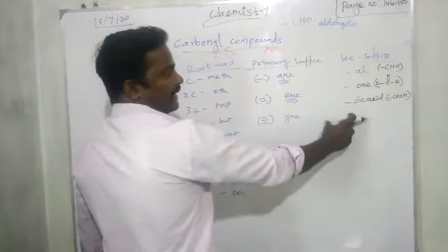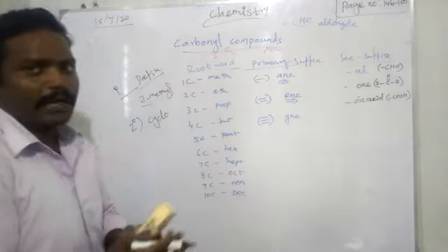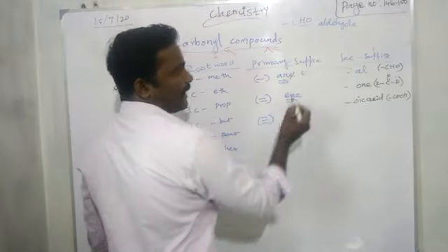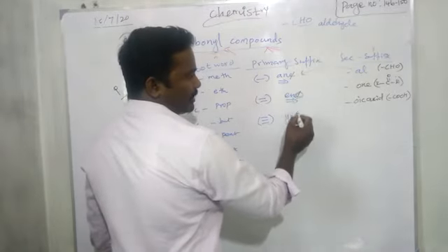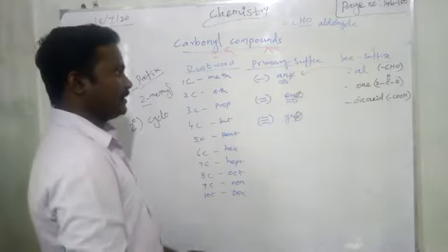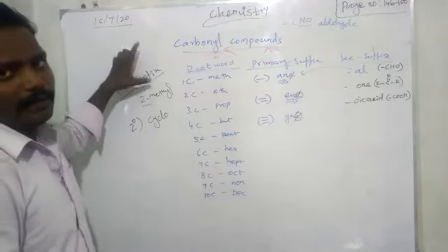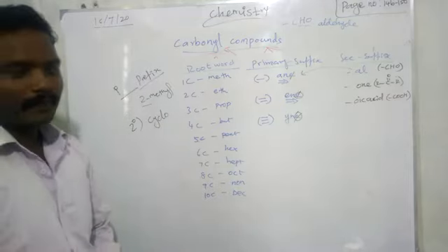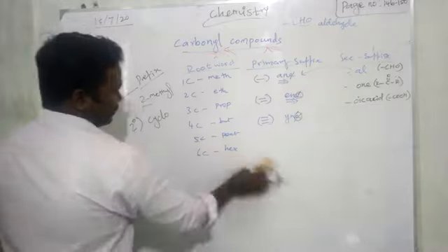But when adding the secondary suffix to the primary suffix, that last E you want to remove, then AL is added. Likewise, you remove the E, then you can add the secondary suffix. Then prefix, no problem. Whatever you have, we can write in front of the root word, right?